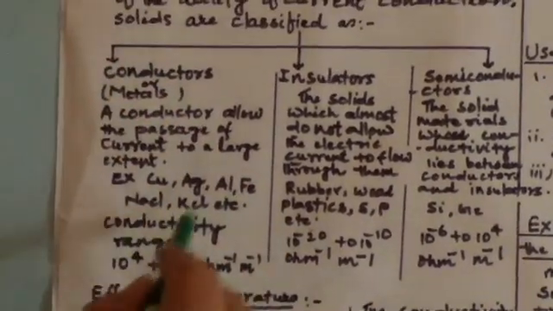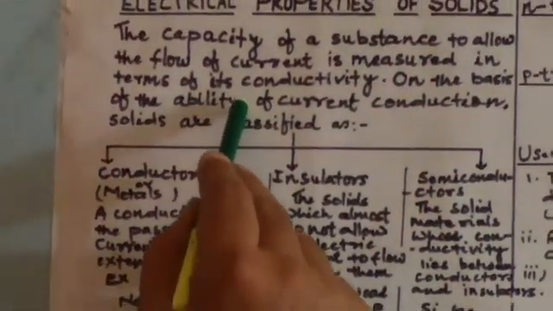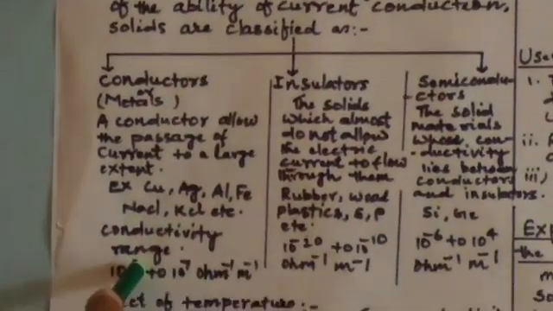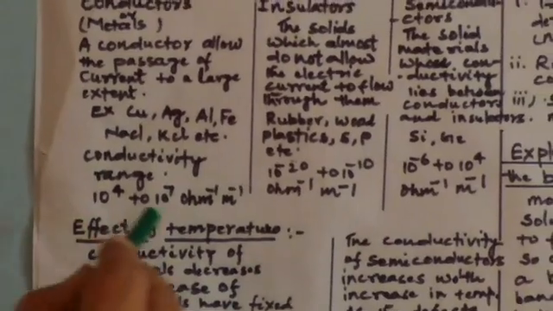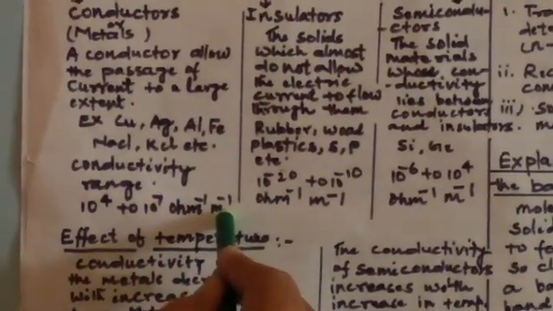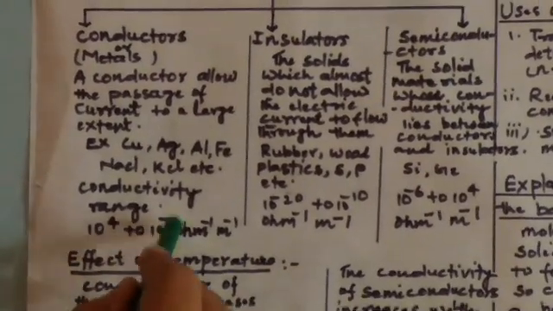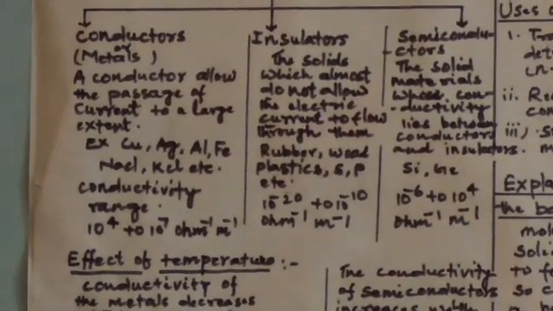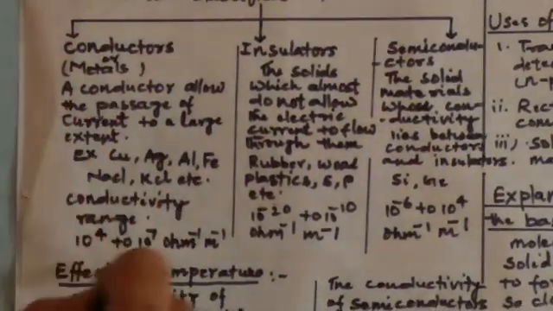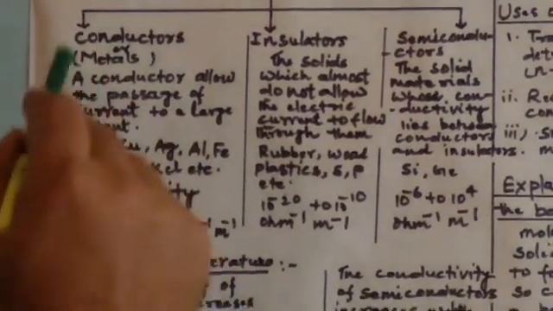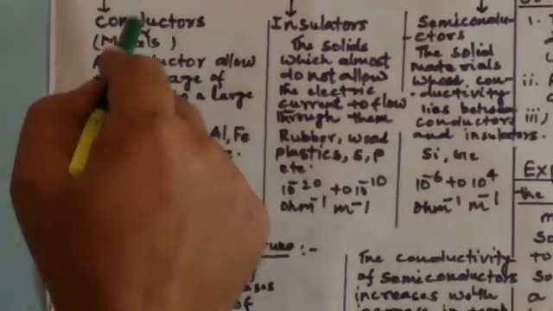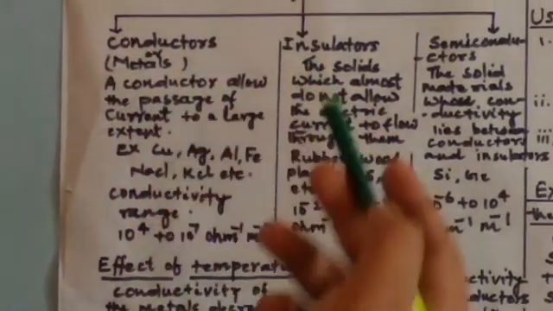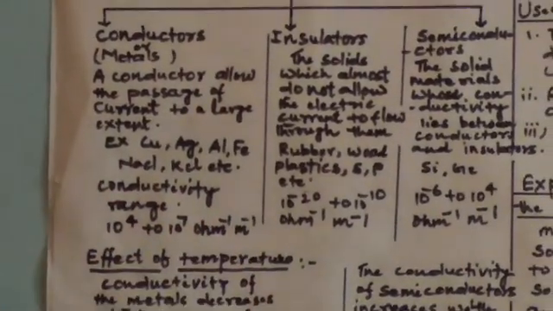And the conductivity of metallic conductors lies in the range of 10^4 to 10^7 ohm^-1 m^-1. Metals have the maximum conductance of 10^7 ohm^-1 m^-1. So, metals are the best conductors because of their very high ability of current conduction, 10^7 ohm^-1 m^-1.